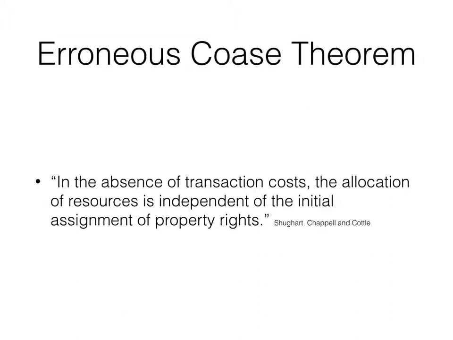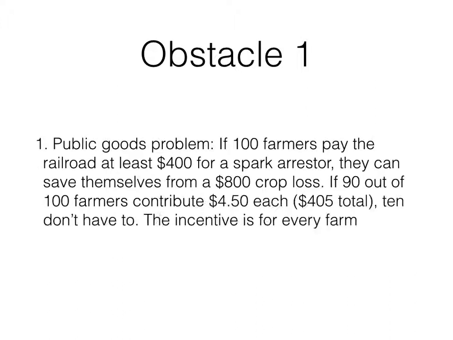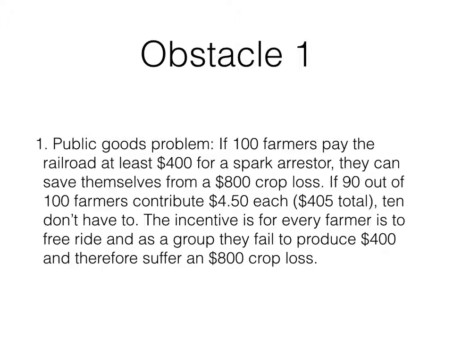Here you have William Shugart, Chappell, and Coates arguing that in the absence of transaction costs, the allocation of resources is independent of the initial assignment of property rights. That's not true. So let's look at a couple of the problems. Let's look at obstacle number 1, what we call a public goods problem.